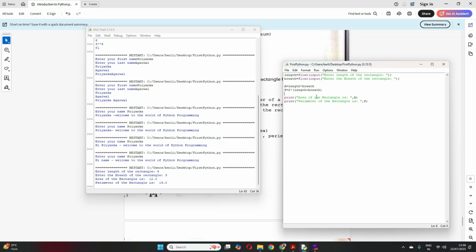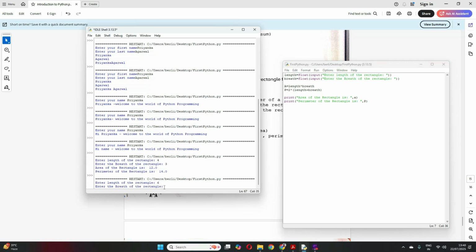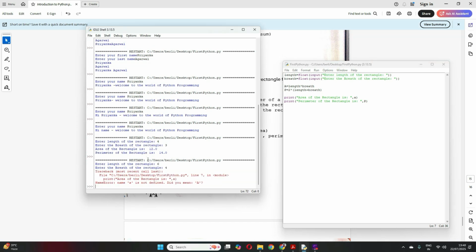Now see, I told you Python is case sensitive. So if I have taken capital A here, if I write small a here, see, it will give me an error. Let me run and show it to you. See, it gave me an error because it cannot recognize it. Did you mean capital A? Because it is not able to recognize a.